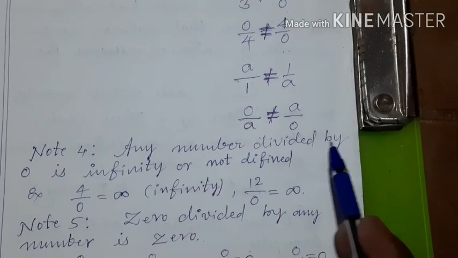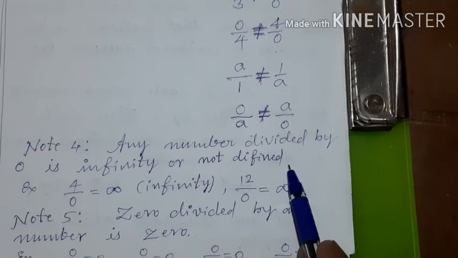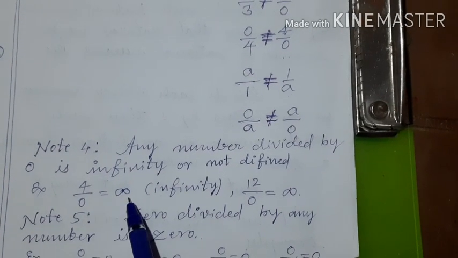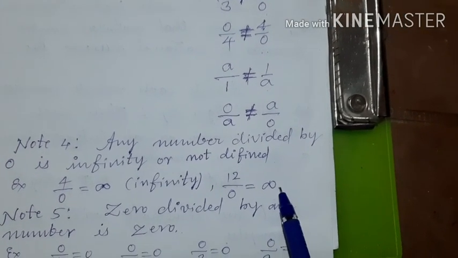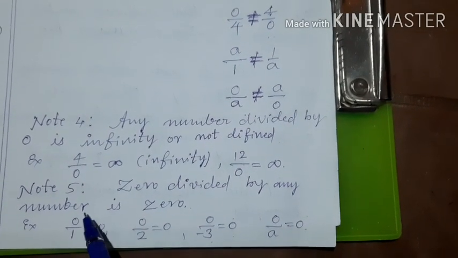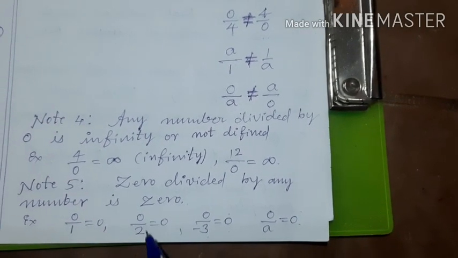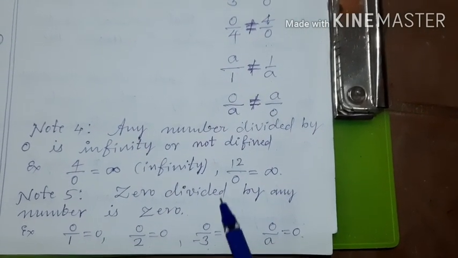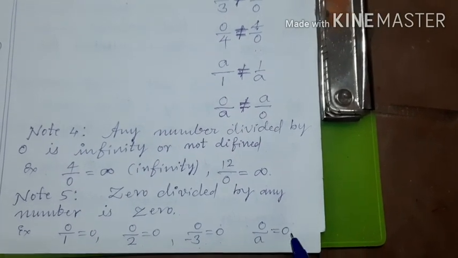Any number divided by 0 is infinity or not defined. That is, 4 upon 0 is how much? We don't know. It is infinity. 12 upon 0 is how much? Infinity. Okay. That is, 0 by 1 is 0. But 1 by 0 is infinity. 0 by 2 is 0. But 2 by 0 is infinity. 0 by minus 3 is 0. But minus 3 by 0 is infinity. 0 by A is 0. But A by 0 is infinity.